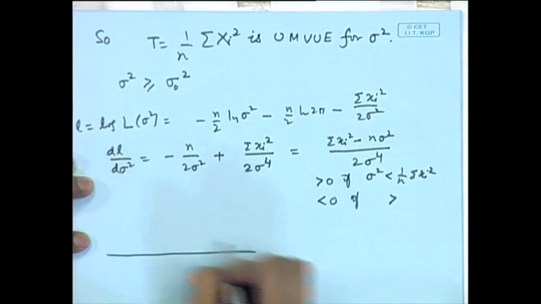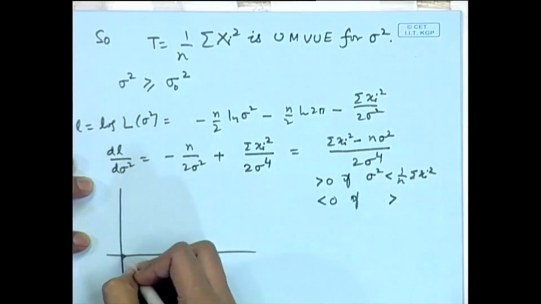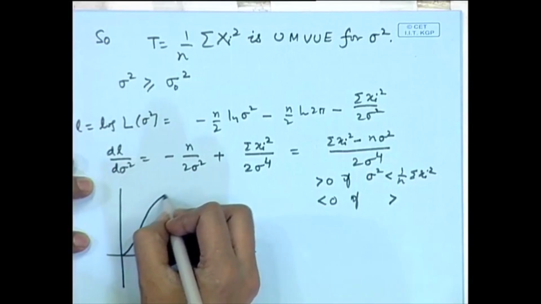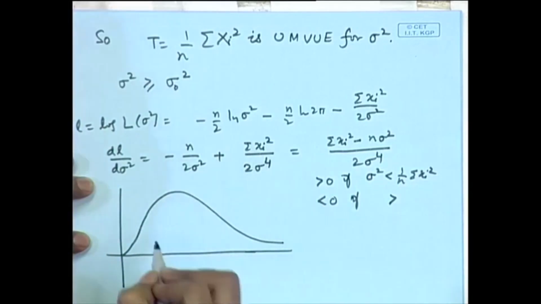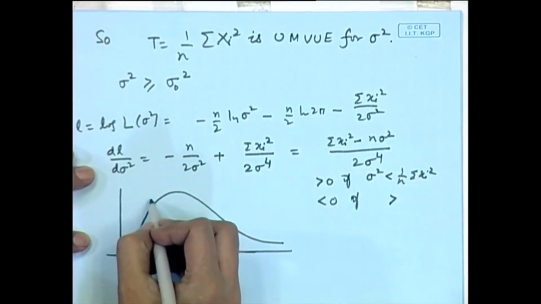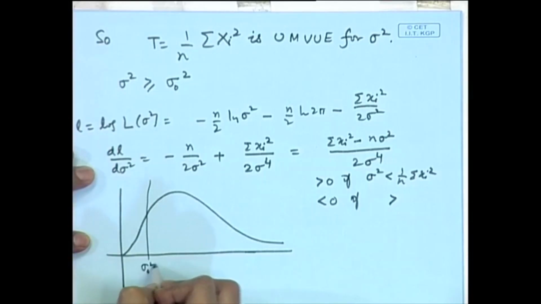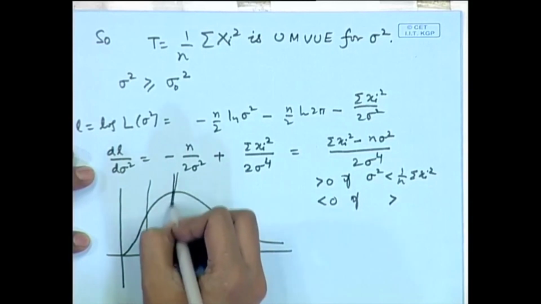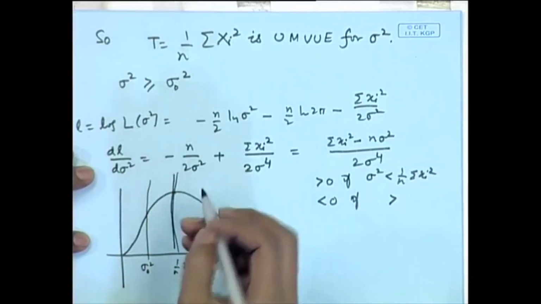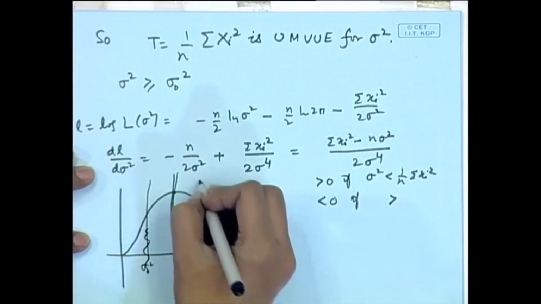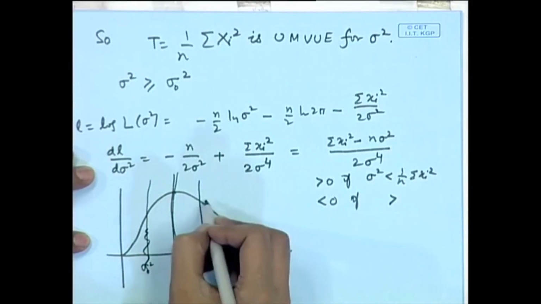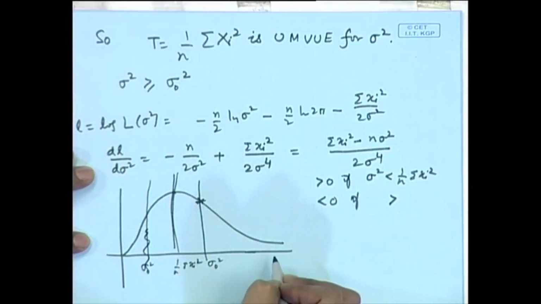That means the form of the likelihood function is that it increases up to a certain value, then decreases. Now, if sigma naught square is here and 1 by n sigma x i square is here, then this solution is all right. Whereas, if this value is on this side, then the maximum is occurring at this point.